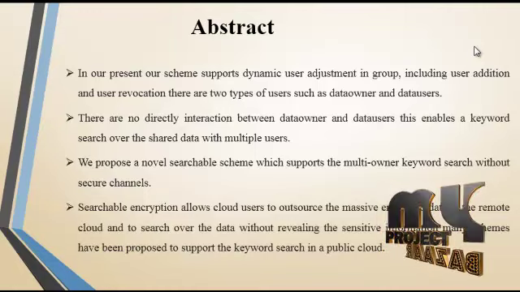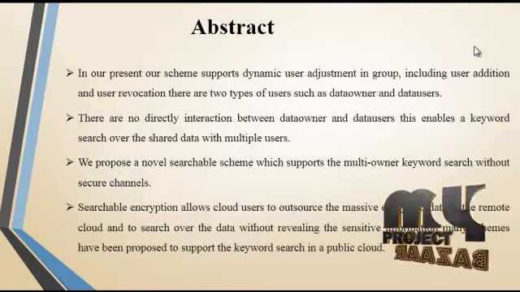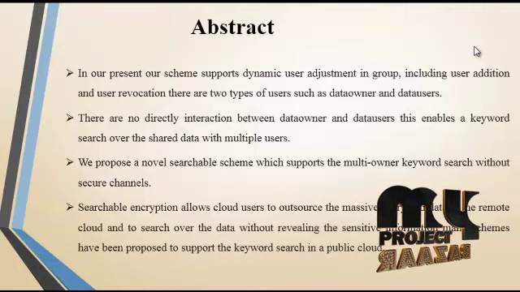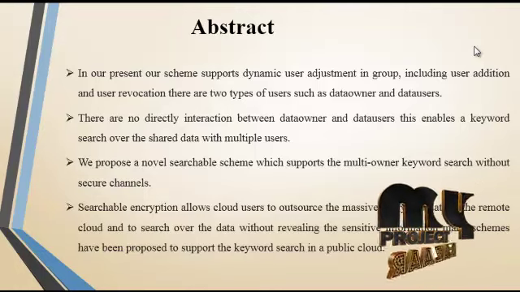We propose a novel searchable scheme which supports multi-owner keyword search without a secure channel. Data users can quickly and securely find information of interest from multiple data owners. The challenge is that a data owner needs to establish a secure channel for each data user, which is used to prevent the transmitted secret information from being revealed. Searchable encryption allows the cloud user to outsource massive encrypted data to a remote cloud and to search over the data without revealing sensitive information. Many schemes have been proposed to support keyword search in the public cloud.